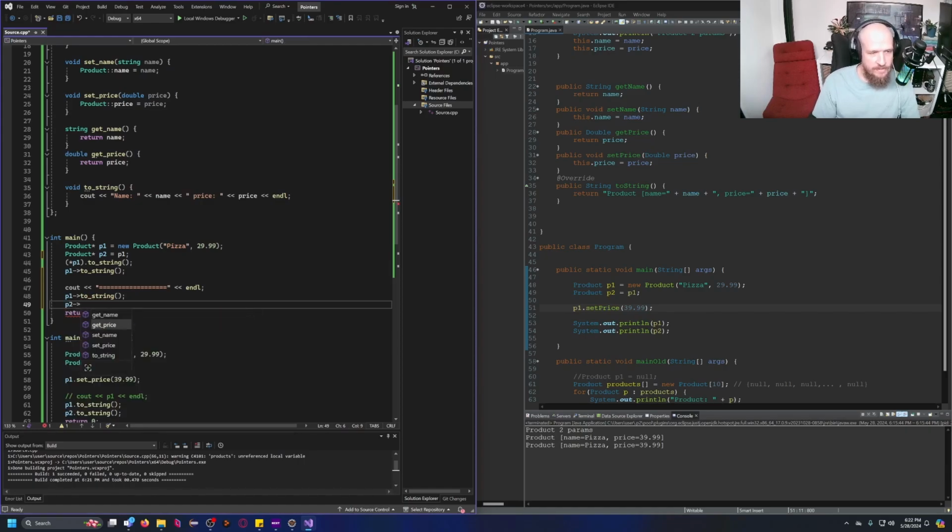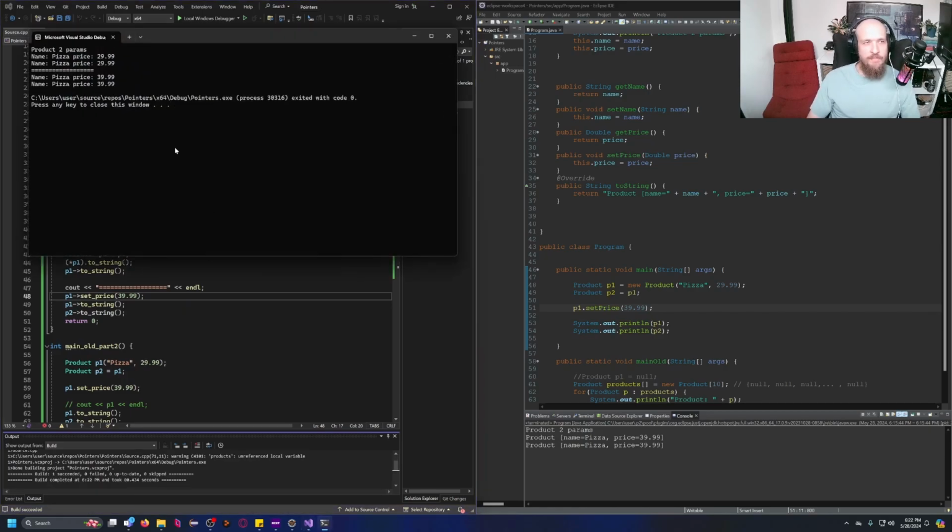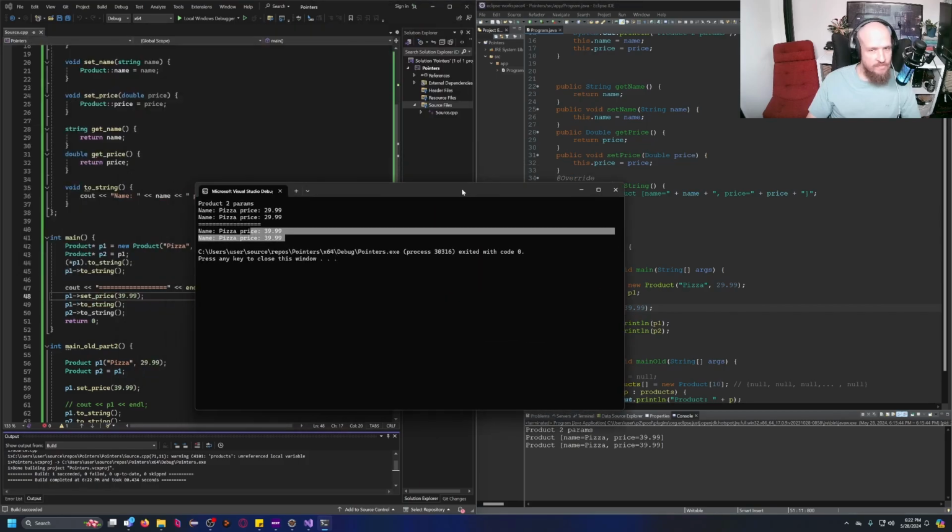Gonna go call toString on p2, but before this, I'm gonna go ahead and say p1 set price to 39.99. Remember, in the last case, it didn't impact p2, right? Okay, let's test it out. See? Both of them are 39.99 in this case. Why? Because we've used pointers, and pointers are sticky. In Java, everything is a pointer. Well, if everything is a pointer, then nothing is a pointer. You see what I'm doing?